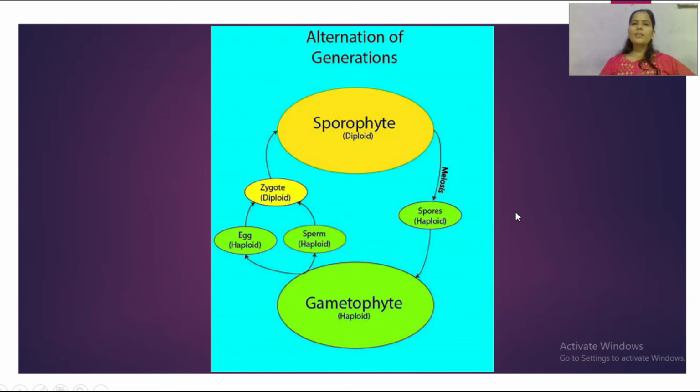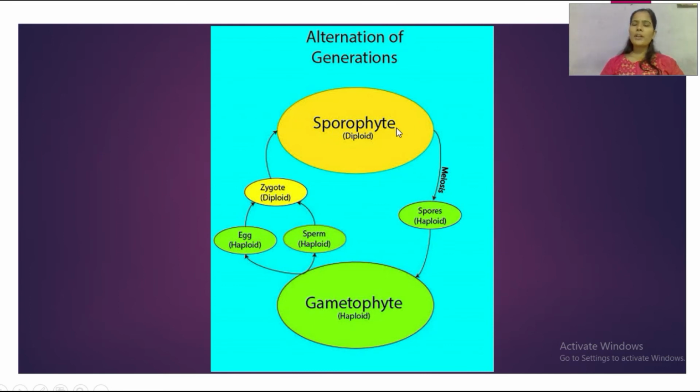Alternation of generation, this is the last part of the plant kingdom. In plants, they complete their life cycle in two phases, that is gametophytic phase and sporophytic phase. The plant produces haploid gametes, that is sperm and eggs, which fuse together to form a zygote. The zygote produces the sporophytic plant.